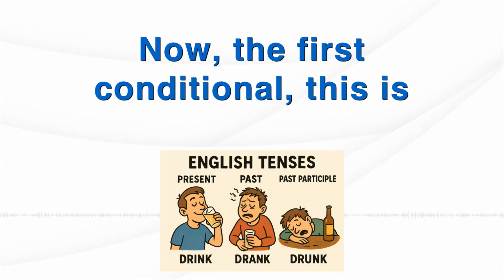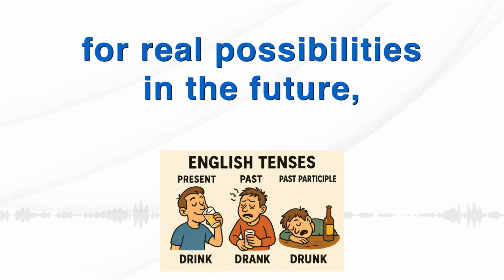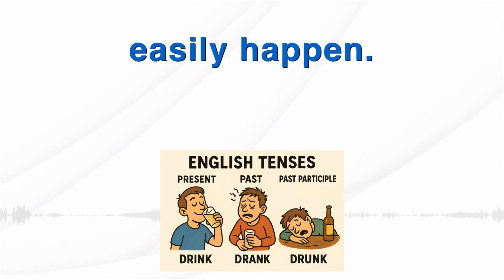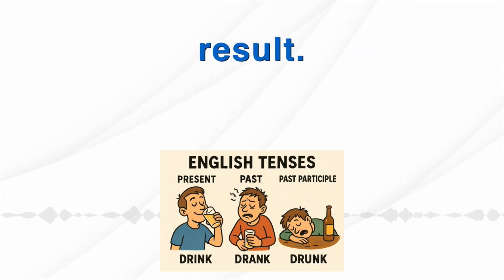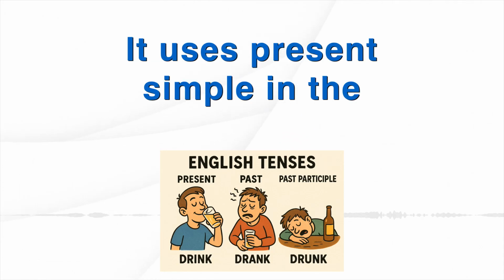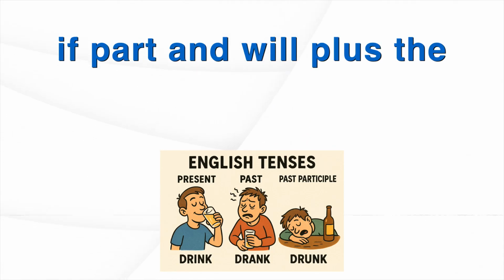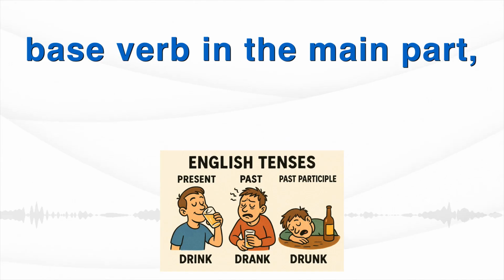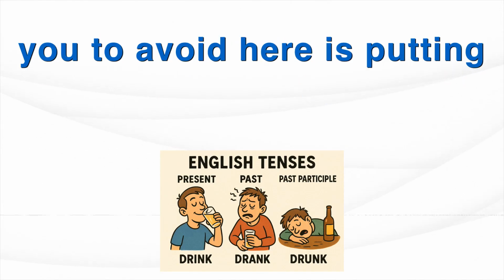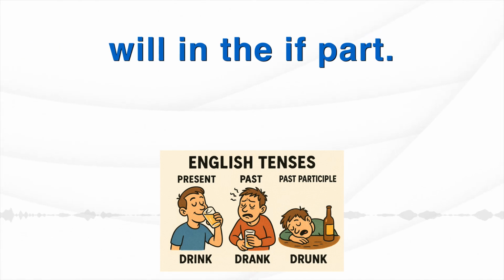Now the first conditional. This is for real possibilities in the future, things that are likely or could easily happen. A real possibility and its likely result. If I see him, I'll tell him. It uses present simple in the if part, and will plus the base verb in the main part, the result part. And a very common mistake for you to avoid here is putting will in the if part.